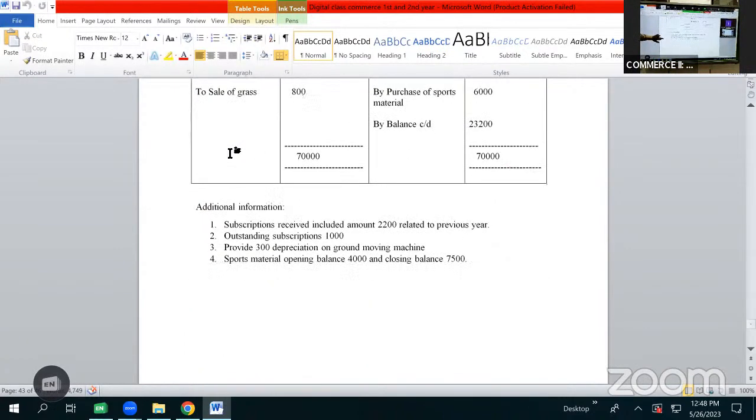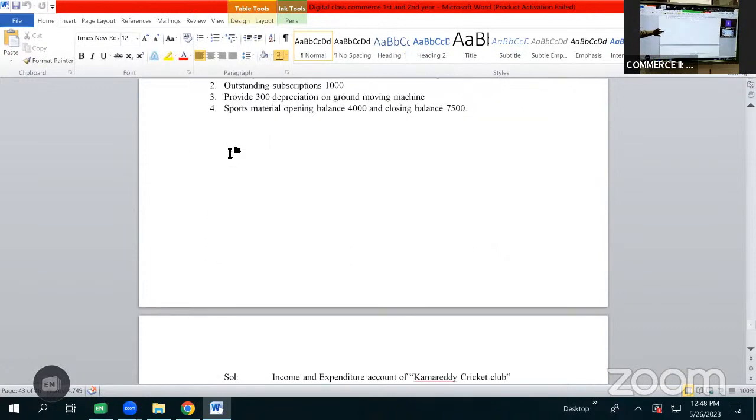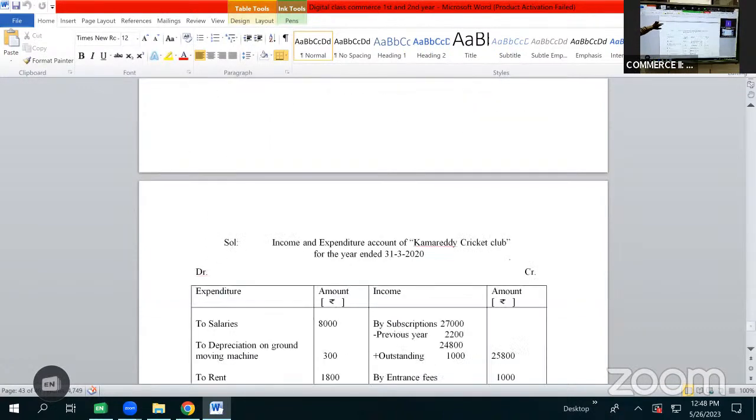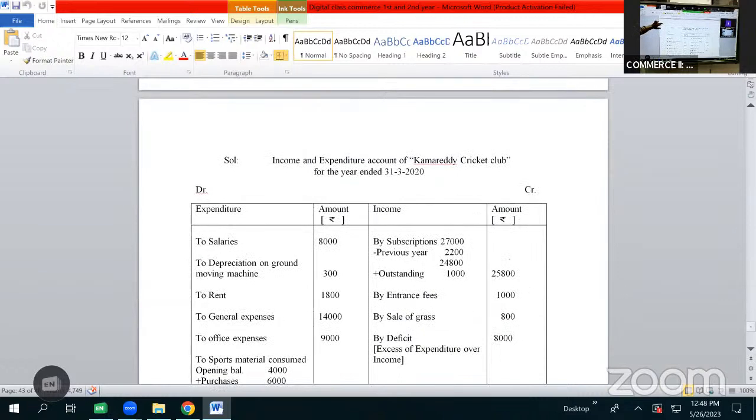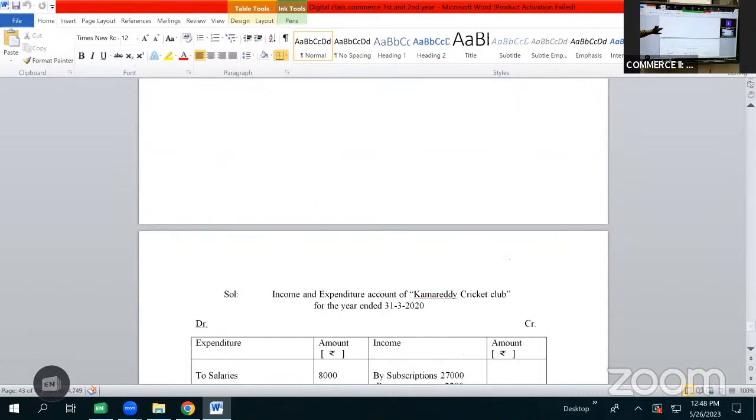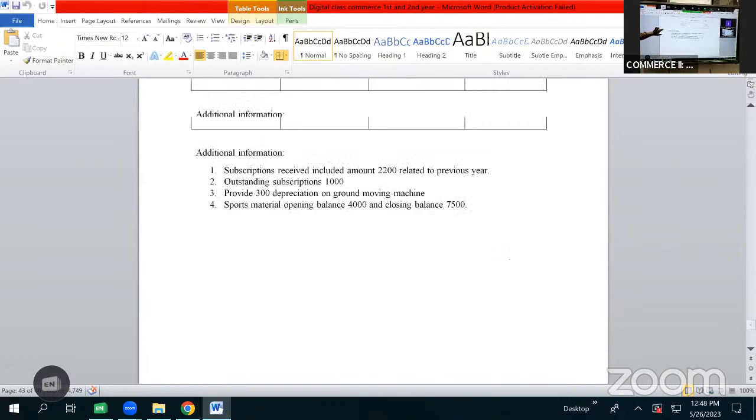What are legacies? What is a legacy? It is the amount received by the organization as per the will of a deceased person. So as it is of capital nature, it will not be shown as income. Why? Because the money from a will comes only once.